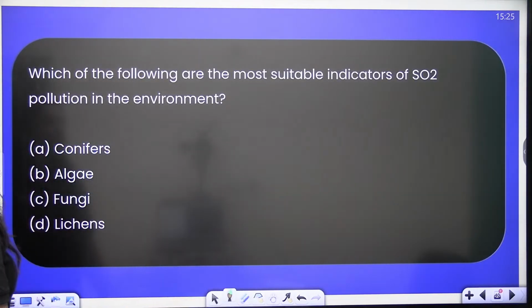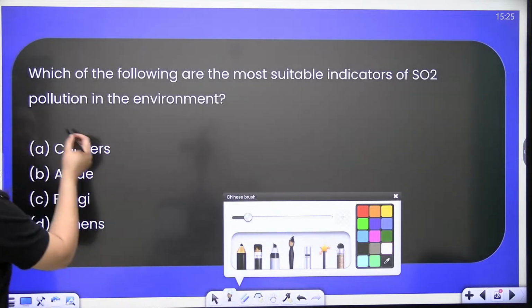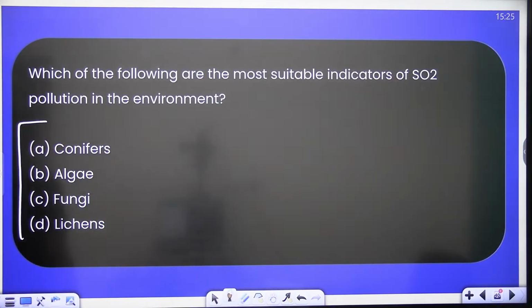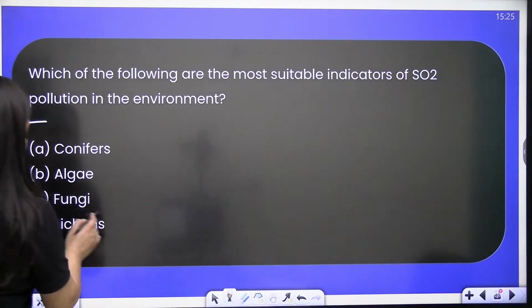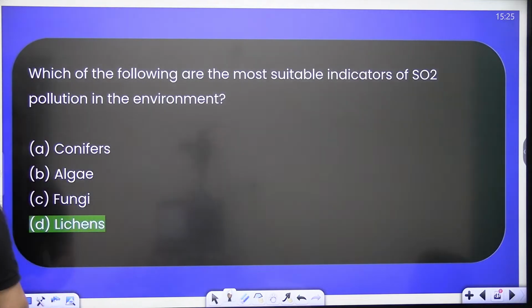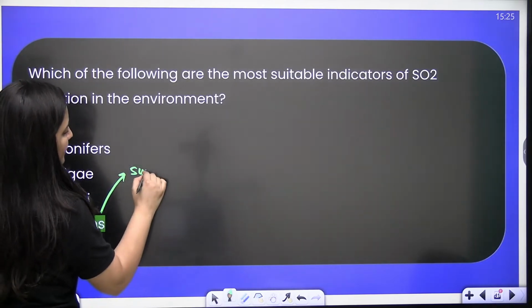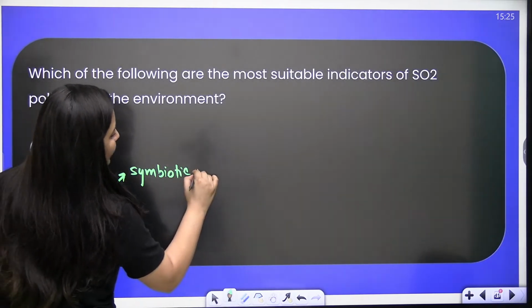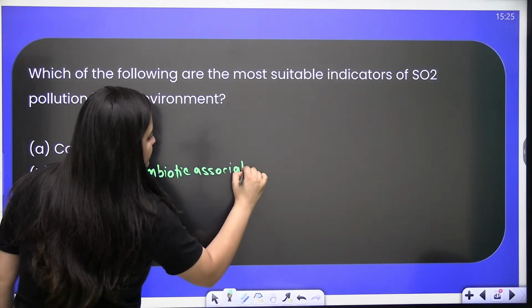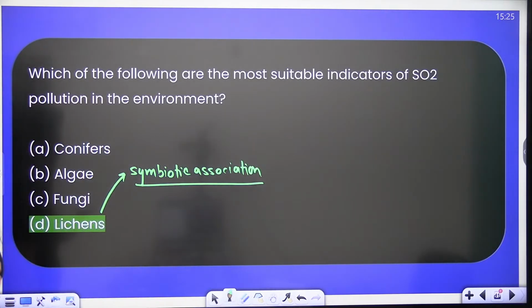Clear? Next question, which of the following are the most suitable indicators of SO2 pollution in the environment? SO2 is the word. So of course it is the lichen, right? Remember, lichens are the symbiotic association of algae and fungi.